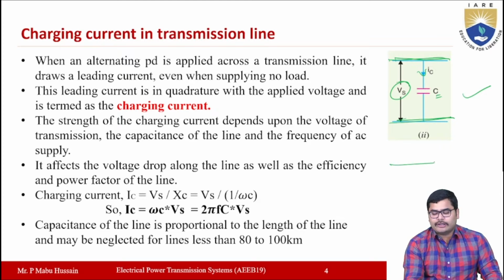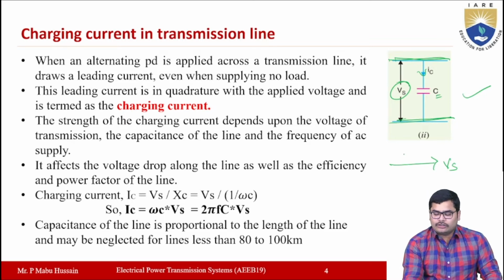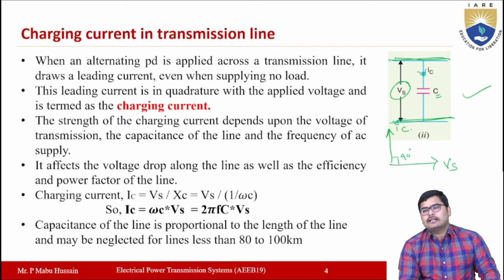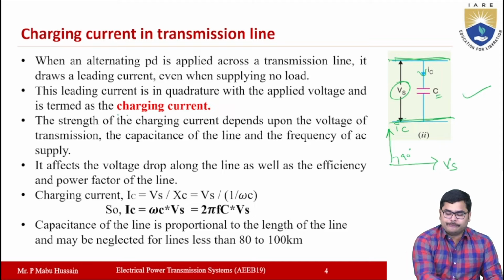That means if you draw the vector diagram by taking the supply voltage as the reference, then the capacitive current will lead the voltage by exactly 90 degrees. So IC will lead the supply voltage by 90 degrees. That's why you can call this current which is flowing in the capacitor a leading current. This leading current is in quadrature to the applied voltage here, and this current you can also call a charging current.